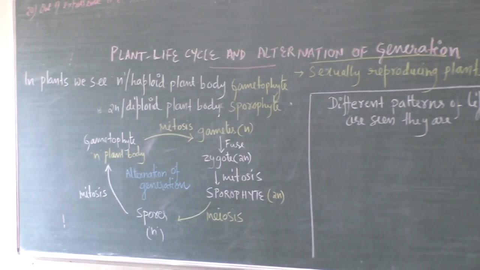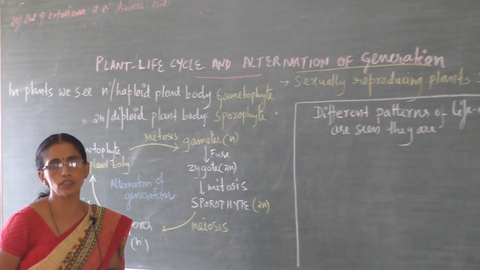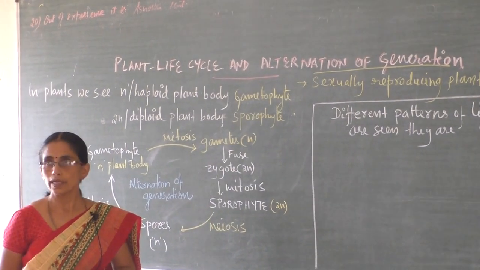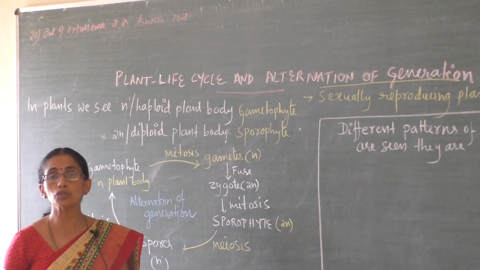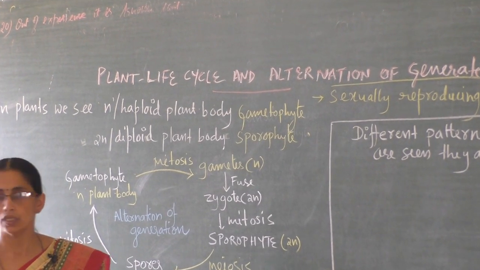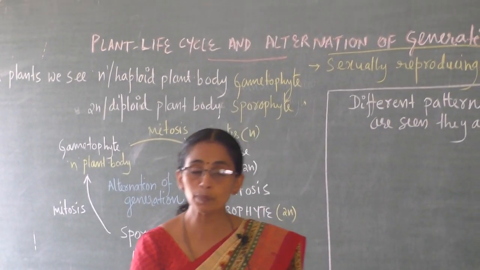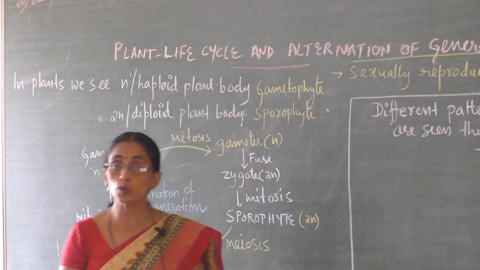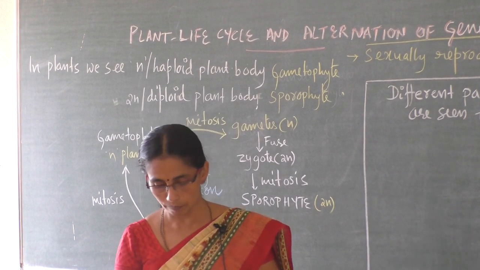Plant life cycle and alternation of generation. Now in the case of pteridophytes, gymnosperms, we studied pteridophytes, bryophytes, angiosperms. We studied that members show alternation of generation. There are two phases in the life cycle. One is the gamete producing phase, another one is the spore producing phase. Gametophyte phase and sporophyte phase.